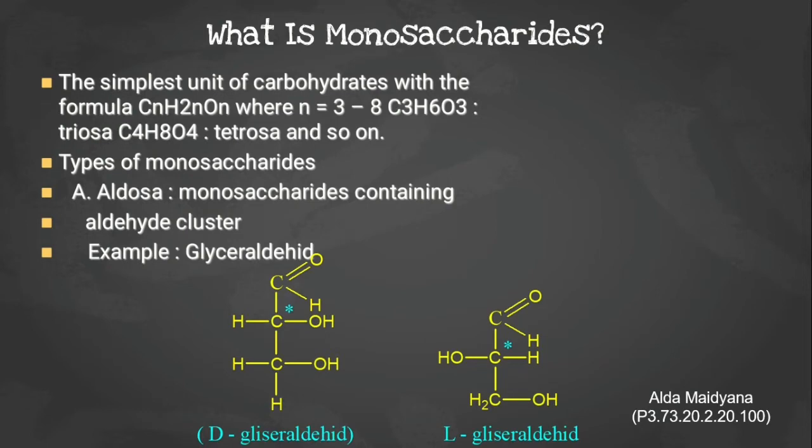What are monosaccharides? The simplest unit of carbohydrates with the formula CnH2nOn, where n equals 3, C3H6O3, triose; C4H8O4, tetrose, and so on. Types of monosaccharides. A. Aldose, monosaccharides containing an aldehyde group. Example, glyceraldehyde.